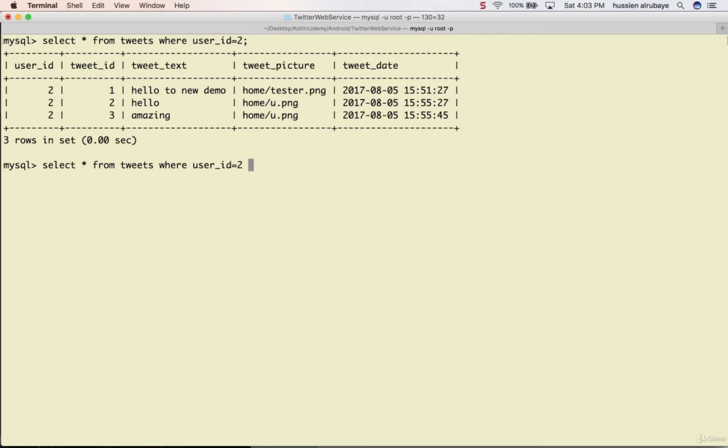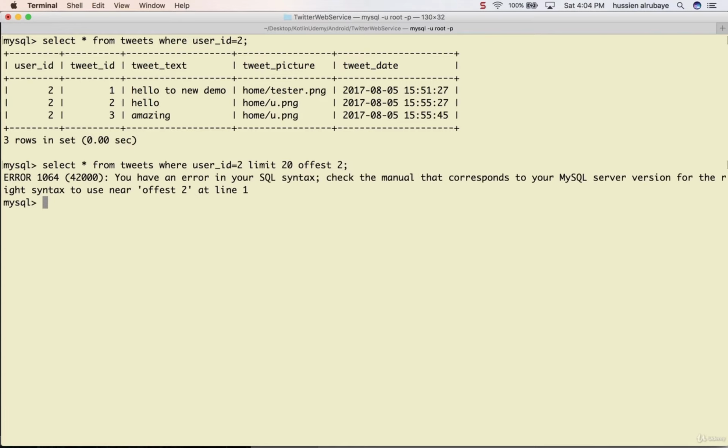When I want to get specific records, I say, hey, I want to limit, from the second record and the third and continue. So I say 2, then I say limit, I want to get 20 records, for example, offset 2, meaning from 2, then count 20 records. Oops, he gave me an error, so I think I did something wrong here.